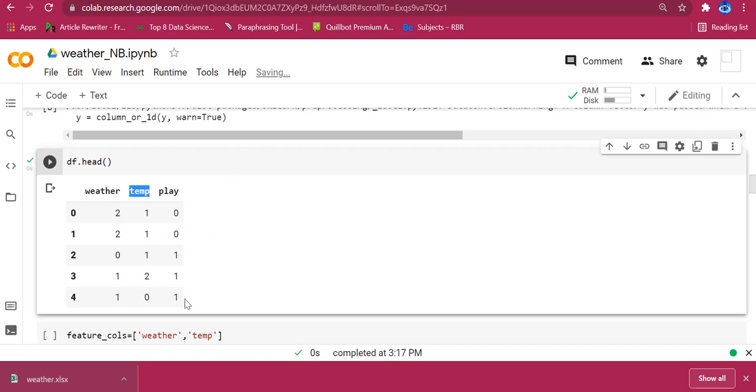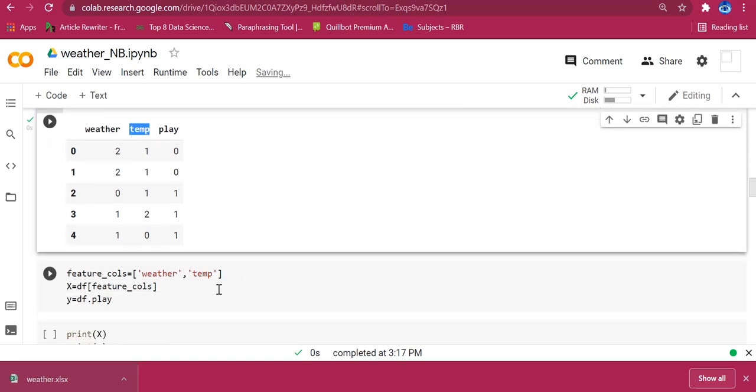We will call it a data frame here, because we are dealing with data. So the weather and temperature attributes will be collected in a separate data frame, and play is our target label, collected in a separate data frame.